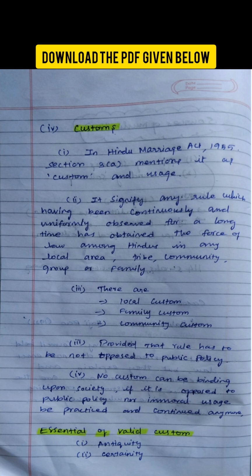Next one is custom. Section 3 of the Hindu Marriage Act explains what custom and usage mean. A custom is a rule or practice that has been followed continuously and uniformly for a long time by Hindus in a local area, community, tribe, or family, and because of long practice, it gets the force of law. There are three types of customs: local custom, community custom, and family custom.